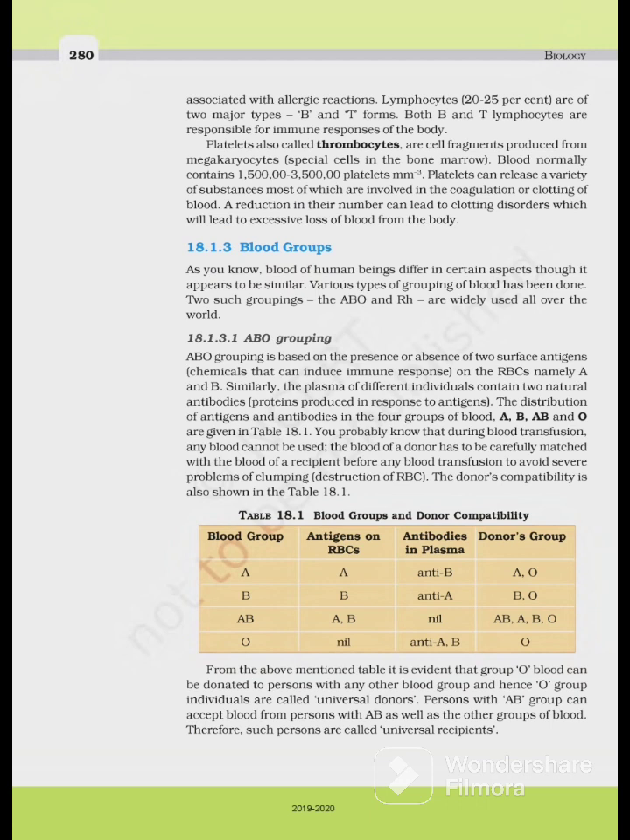ये टेबल में दे रखा है नीचे. You probably know that during blood transfusion, any blood cannot be used. The blood of a donor has to be carefully matched with the blood of a recipient before any blood transfusion to avoid severe problems of clumping. Clumping is destruction of RBCs. The donor's capability is shown in table.